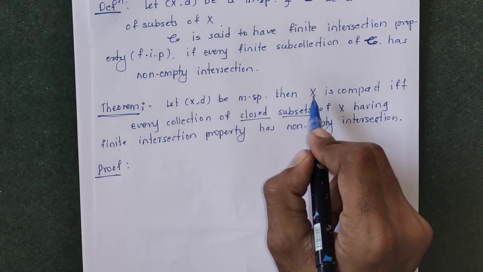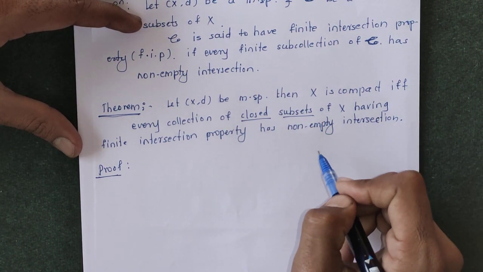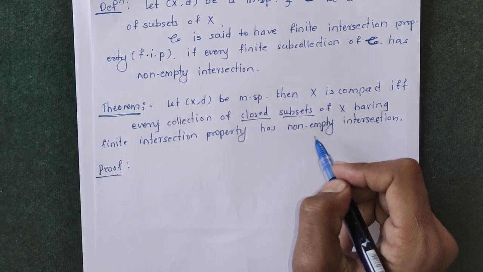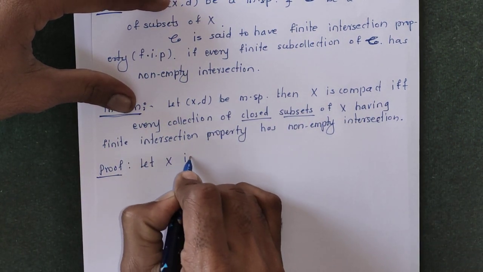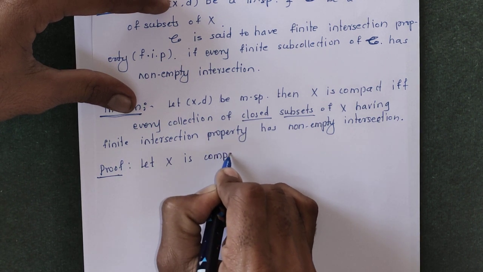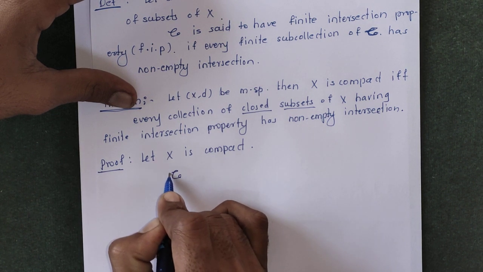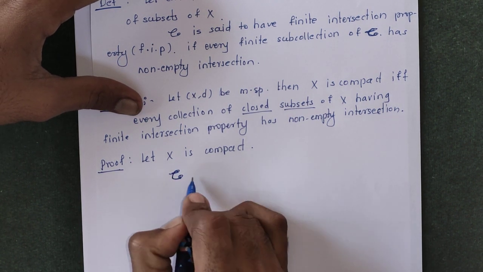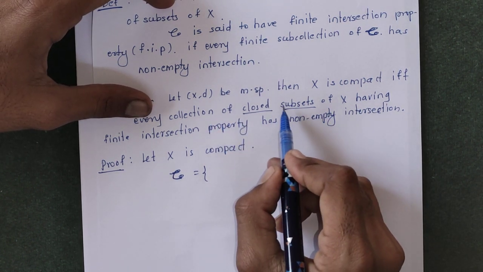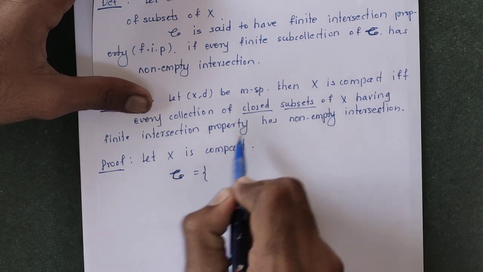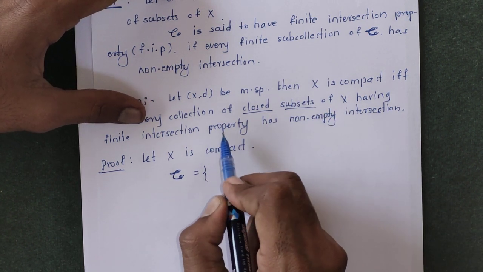In the first part we suppose X is compact and prove that every collection of closed sets having the finite intersection property has non-empty intersection. So let X be compact, and take script C as a family of closed subsets of X having the finite intersection property.